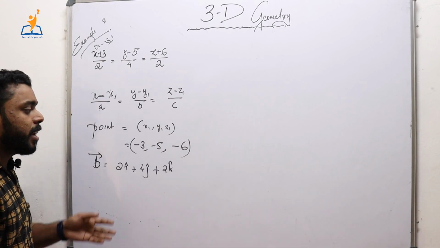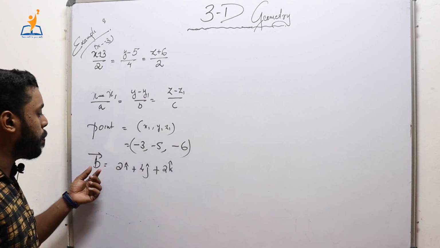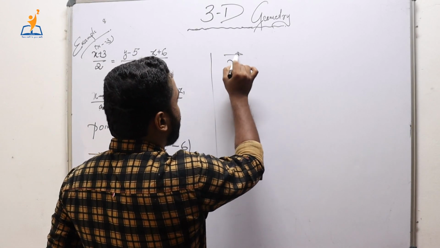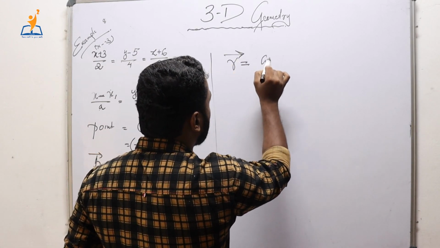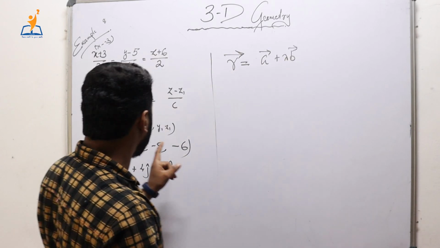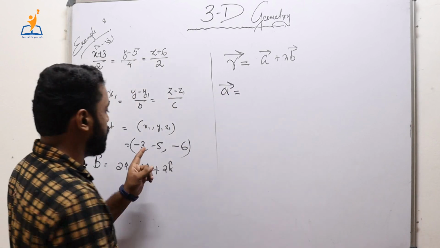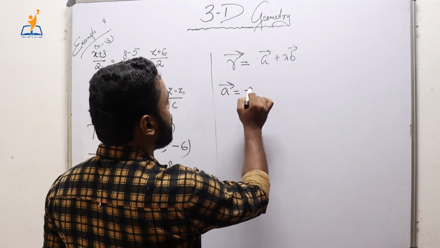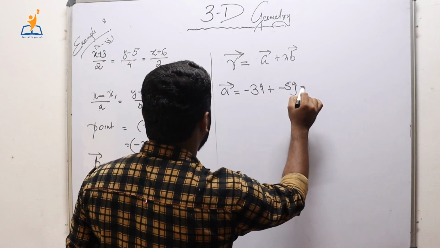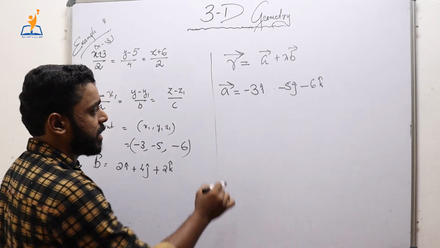We know that whenever a line passes through a point and is parallel to a vector like this, we derive the vector equation as r is equal to a plus lambda b, where a is the position vector of this point. Now we can easily write a: this is the point, so the position vector is nothing but minus 3 i cap minus 5 j cap minus 6 k cap, right? So this is the position vector.